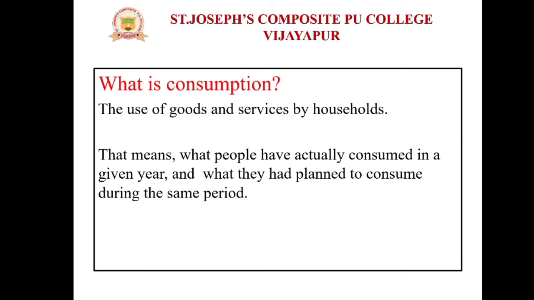In a two-sector model, there are two sources of final demand. The first one is consumption and the second one is investment. Final demand means final consumption, final goods, as you know. So the two sources are consumption and investment. Then in detail we'll discuss how this consumption function affects the economy.